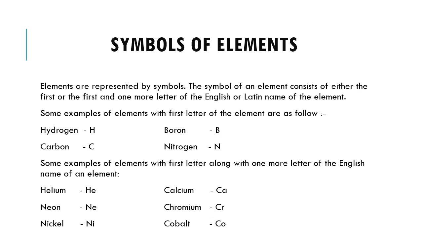Neon, the chemical symbol is Ne. In the same way, chromium has Cr. Here the third letter is taken, so it is not necessary that only the second letter is taken, just the first letter along with one more letter. Nickel, the chemical symbol is Ni. Cobalt, the chemical symbol is Co. This is given in tabular format in the books also. You have to learn it by heart.